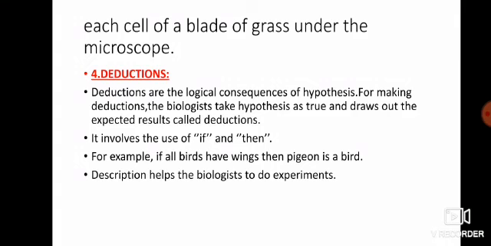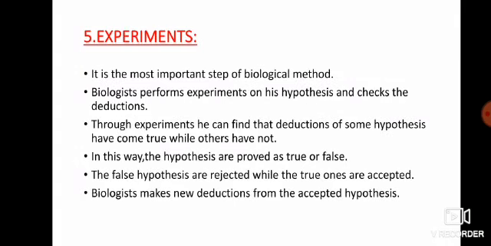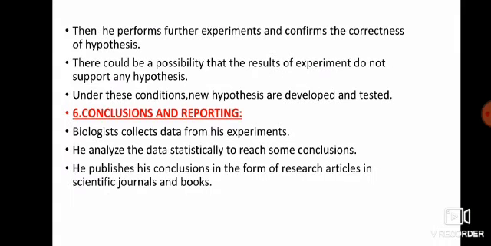Deductions help the biologist to do experiments. Now what are experiments? It is the most important step of the biological method, and biologists perform experiments on the hypothesis and check the deductions. They can also find that deductions of some hypotheses have come true while others have not. Means the hypothesis can be right, it can be wrong. So after experiments, there is always a way to disprove the hypothesis, and the false hypothesis is rejected while the true one is accepted.